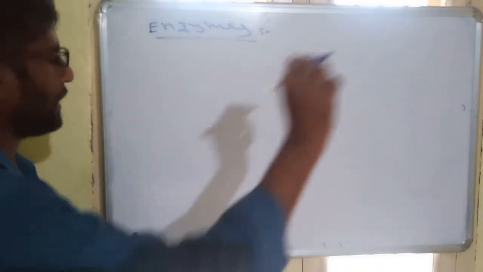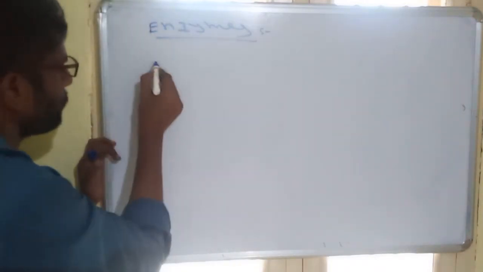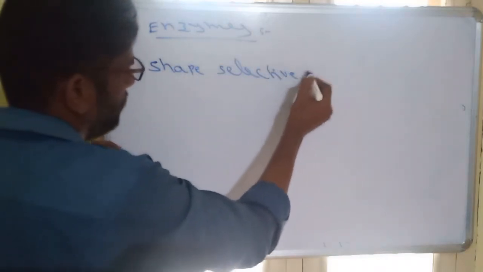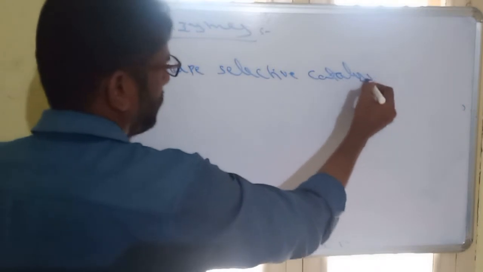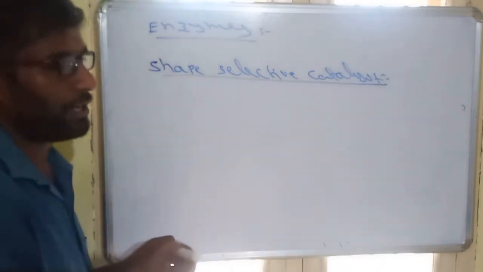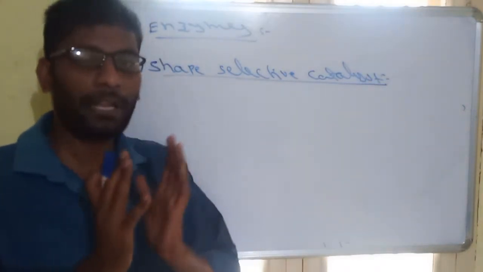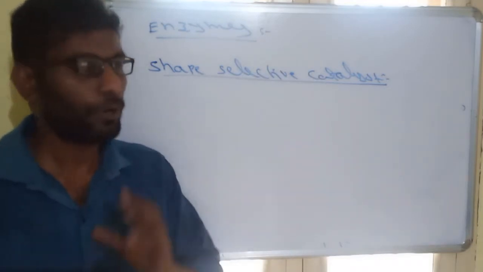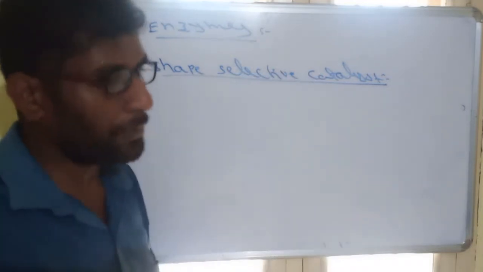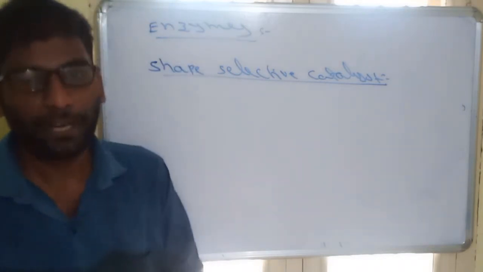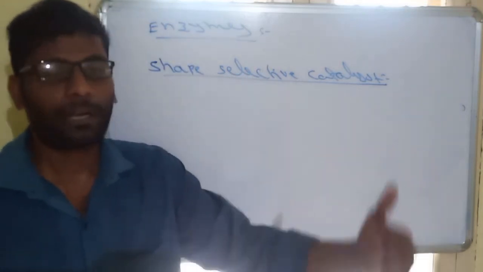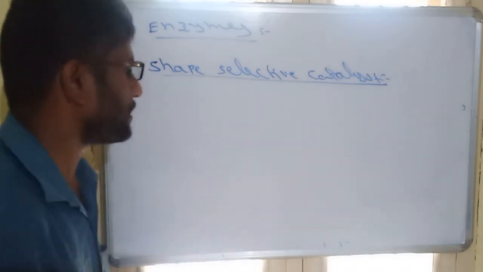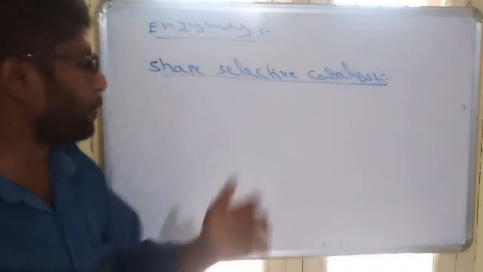Another important catalyst is called a shape selective catalyst. What does shape selective catalyst mean? Some catalysts possess a specific shape like a honeycomb shape. In that specific shape, reactants can be easily fitted, so they can easily catalyze the reactions. Such catalysts are called shape selective catalysts. They possess a particular shape like a honeycomb shape.